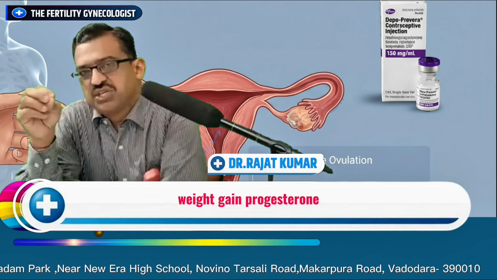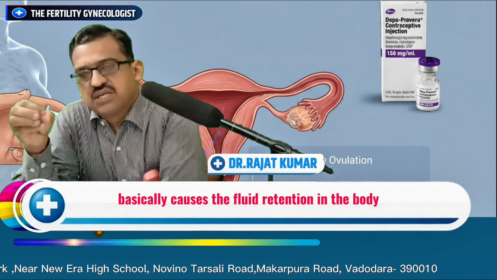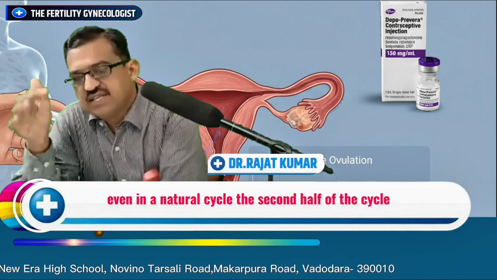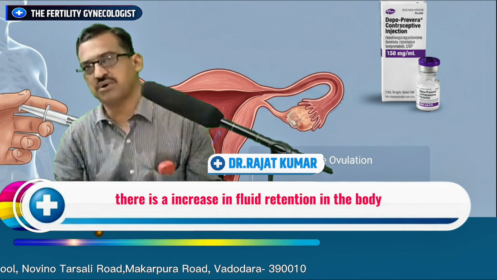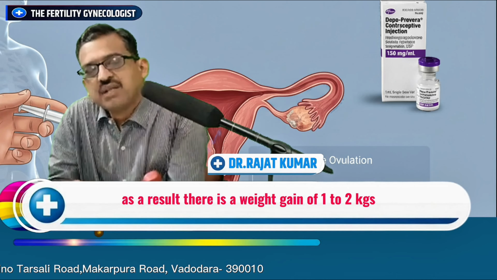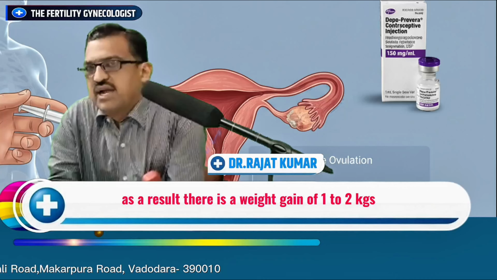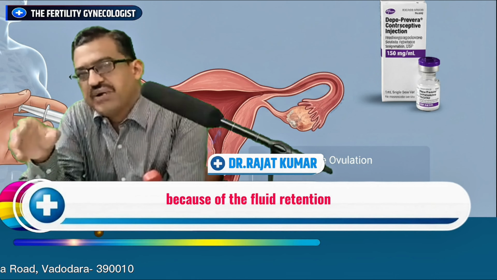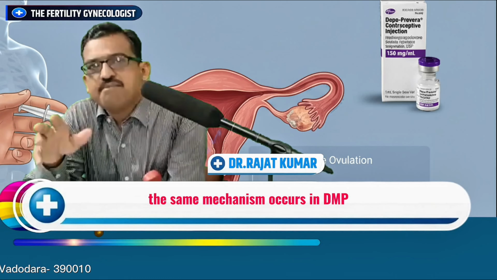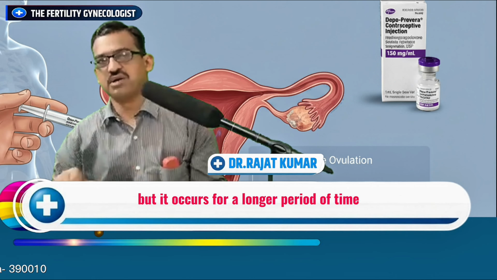Weight gain. Progesterone basically causes fluid retention in the body. Even in a natural cycle, in the second half of the cycle after ovulation till the periods, there is an increase in fluid retention in the body. As a result, there is a weight gain of 1 to 2 kgs, and the patient loses that weight the moment she gets her period. The same mechanism occurs in DMPA, but for a longer period of time.